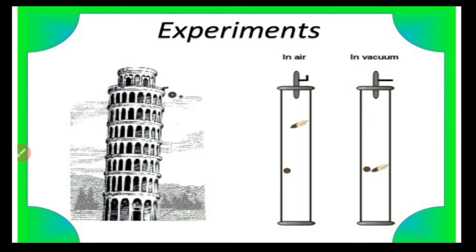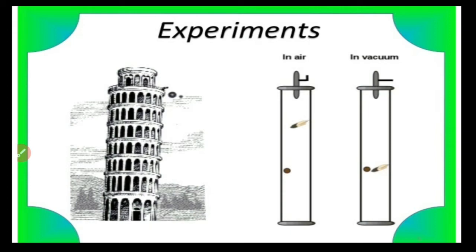Now, it was the scientist Galileo who studied this acceleration due to gravity in detail. He wanted to find out whether this acceleration due to gravity depends on mass. Such things he wanted to confirm. First, he conducted the experiment from the top of the Leaning Tower of Pisa. You might have heard of the Leaning Tower of Pisa. From the top of the tower, he was dropping objects, and at the ground level, people were standing to see which object reaches the ground first.